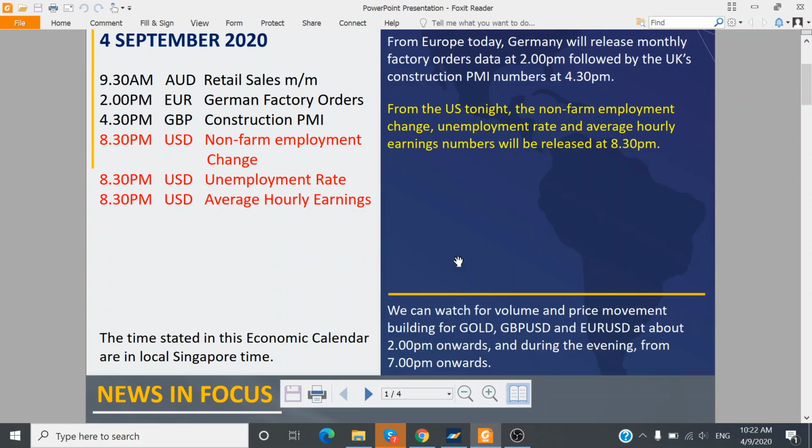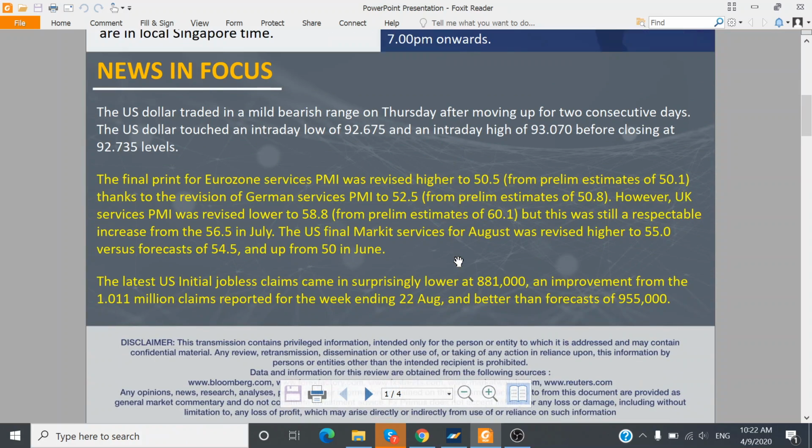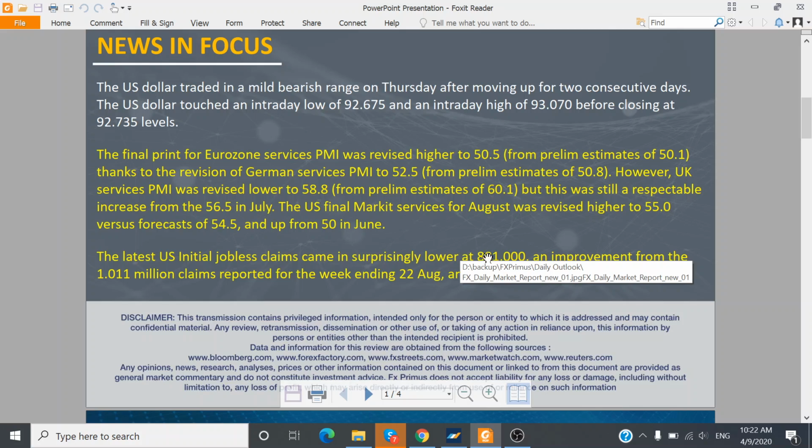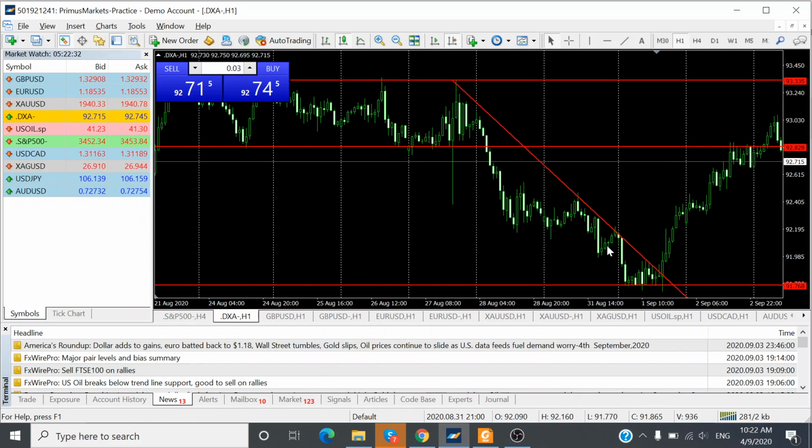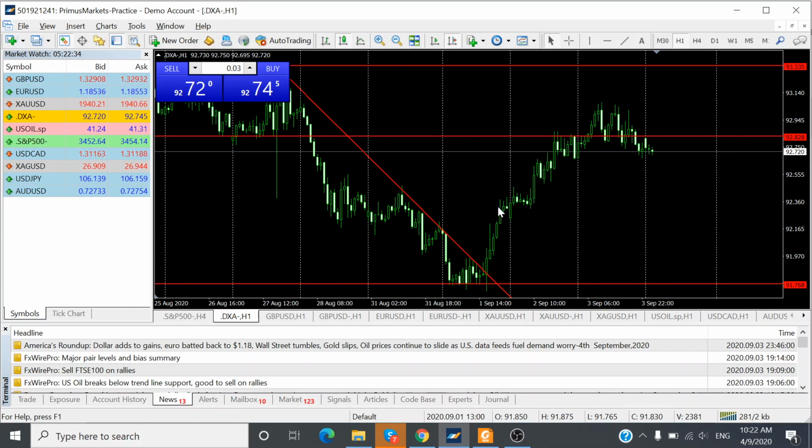So let us have a look and see about some relevant sentiment and news. So the US dollar again traded in a mild bearish range after moving up for 2 consecutive days since Tuesday. So over here we do see the US dollar. By the way, these are the lines drawn like a few days ago.